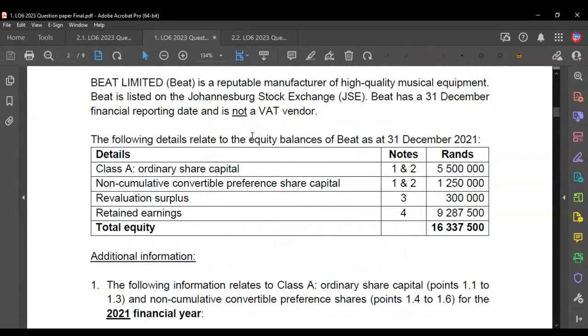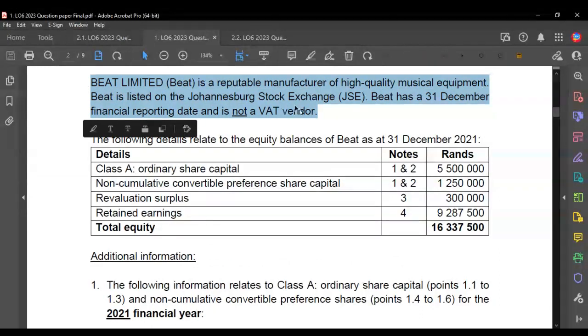required. So the first lot of information we get says that Beat is a reputable, high quality manufacturer of musical equipment. It then says they're listed on the JSE, they have a 31 December year end and they're not a VAT vendor. So there are no surprises in that first paragraph. It's something we have in all of our questions.